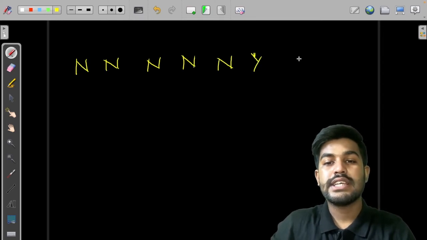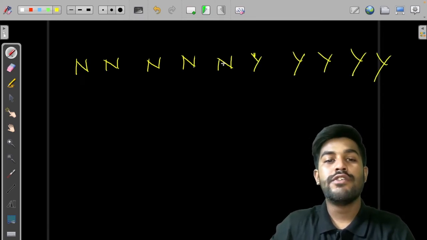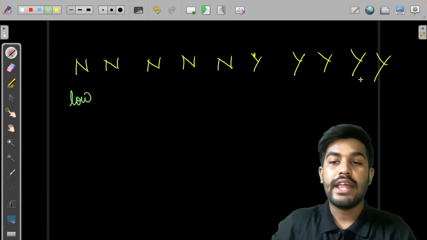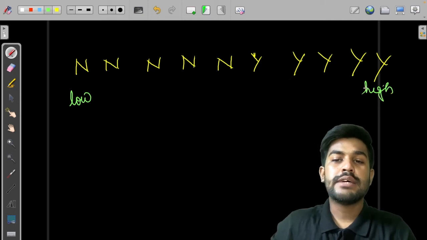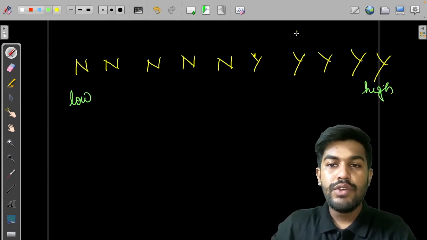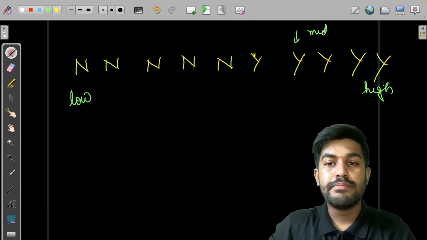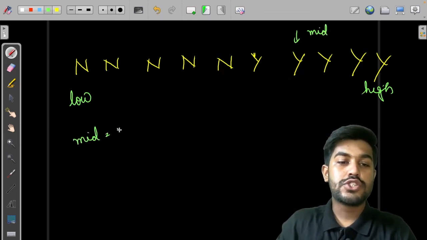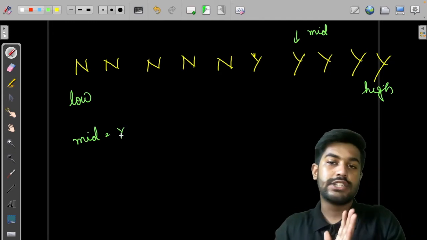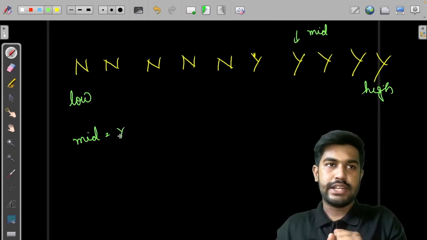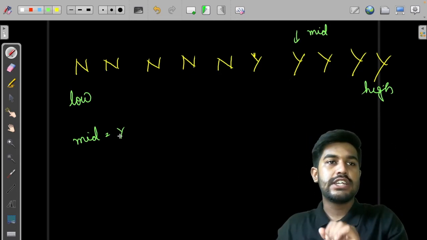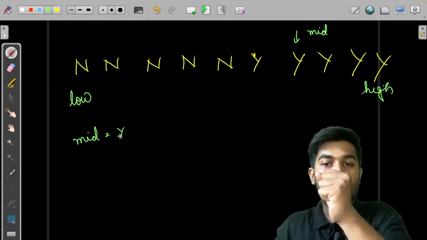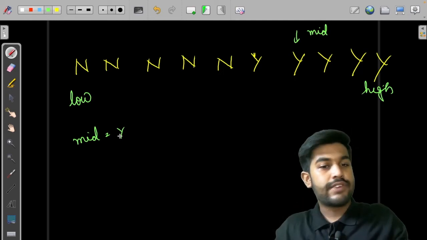So what we would do is, as we do in the binary search, we would have a low and high. This one would be low and this one would be high. Suppose at some point of time we are at the mid and the mid is a yes. So if mid is equal to yes, that means at this midpoint it is true. Then there are two possibilities. Either it is the first occurrence, or if it is not the first occurrence, then the first occurrence would definitely lie on the left hand side.